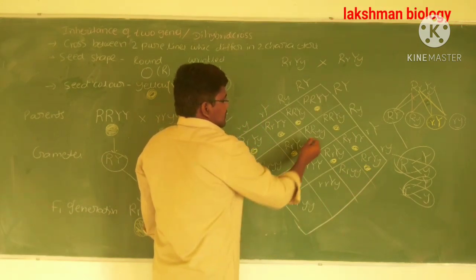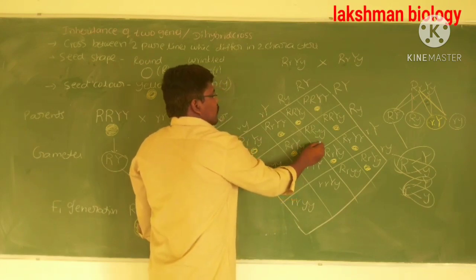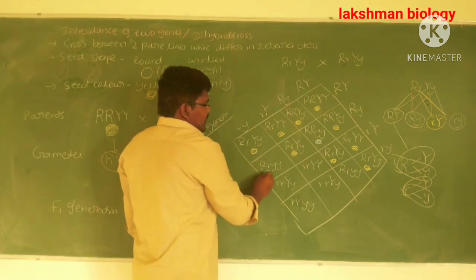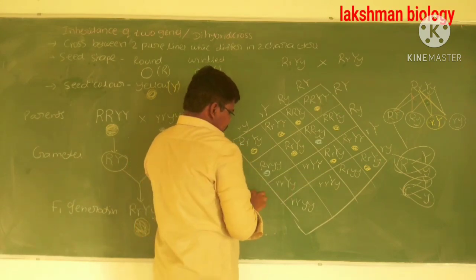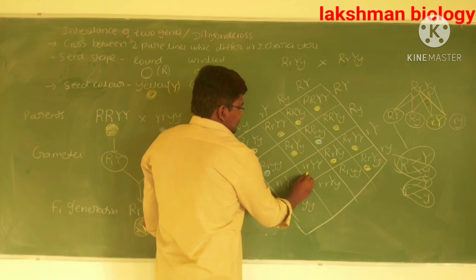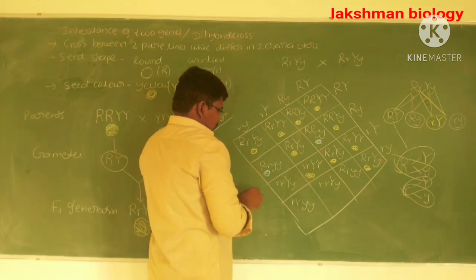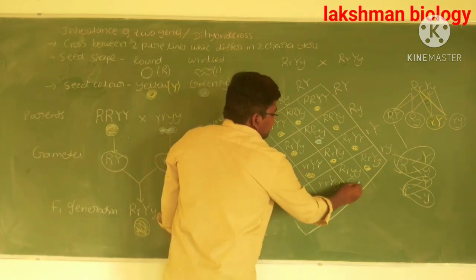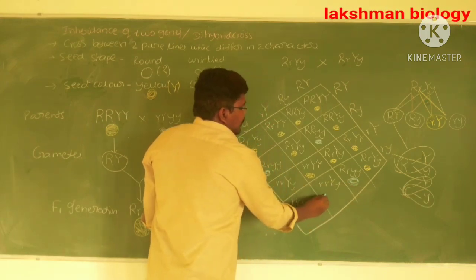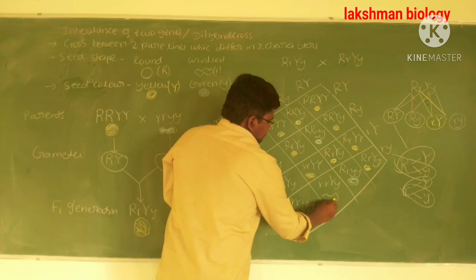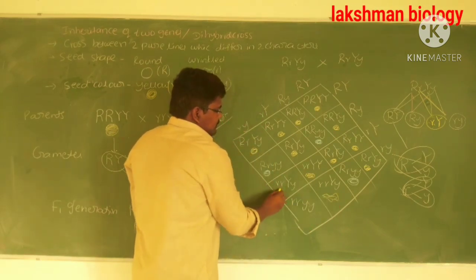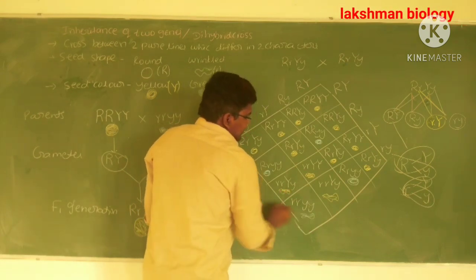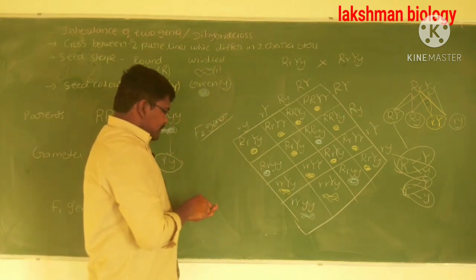Next, this one, round green seed, then here round green seed, here wrinkled yellow seed, wrinkled yellow seed, here round green seed, here wrinkled yellow seed, wrinkled yellow seed, here wrinkled yellow seed, here wrinkled green seed. That is the phenotype.